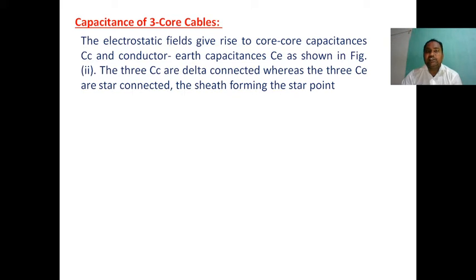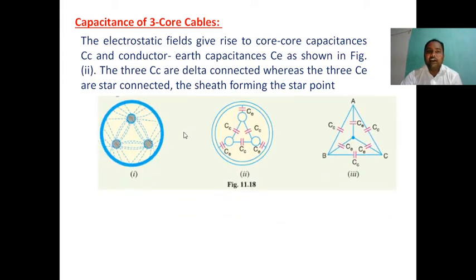What is Ce? Capacitance to earth. What is Cc? Capacitance between conductors. The three Cc are delta connected, whereas the three Ce are star connected, the sheath forming the star point. This diagram shows how the capacitance exists.